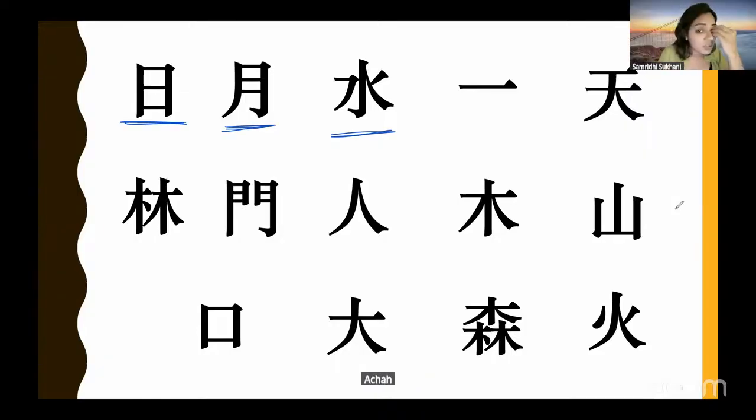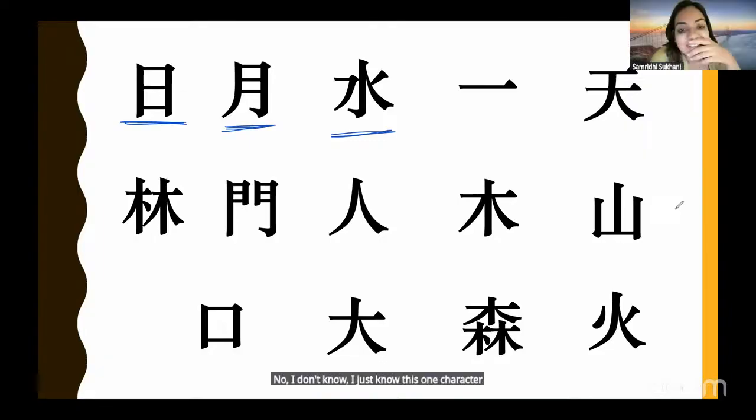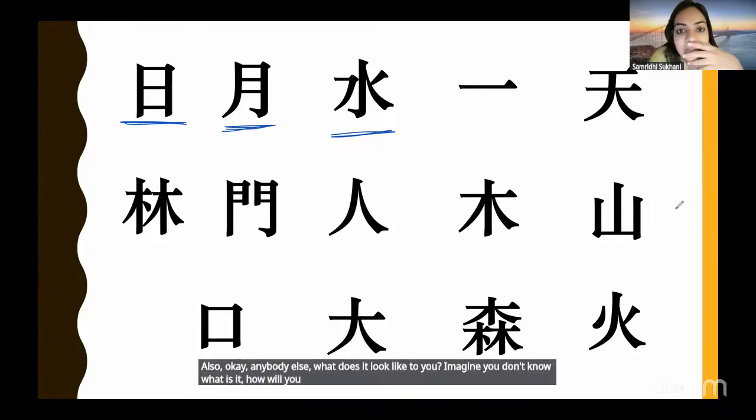Acha, huh. What is shui? Water. How does it look like water? No, I don't know. I just know this one character. So acha, okay. Anybody else? What does it look like to you? Imagine you don't know what it is. How will you resonate with this character?